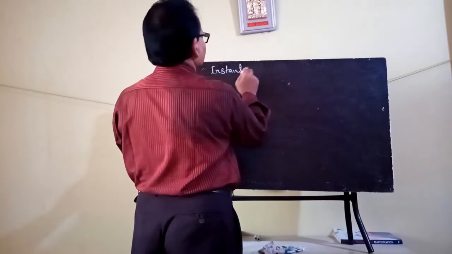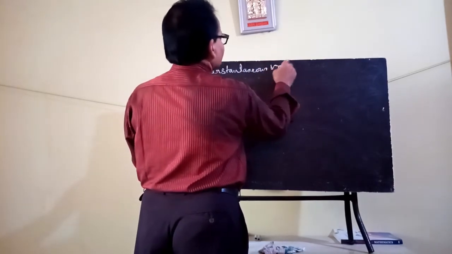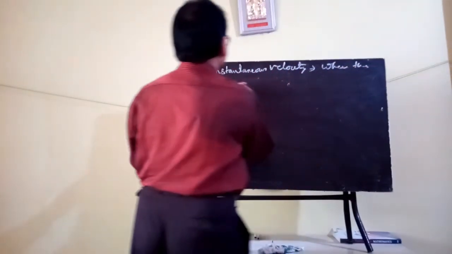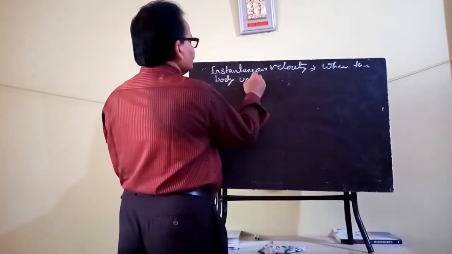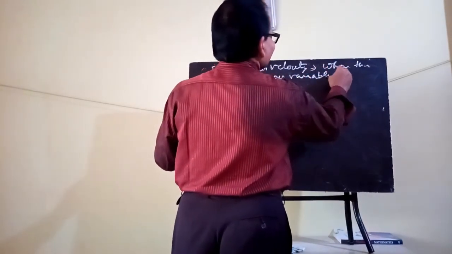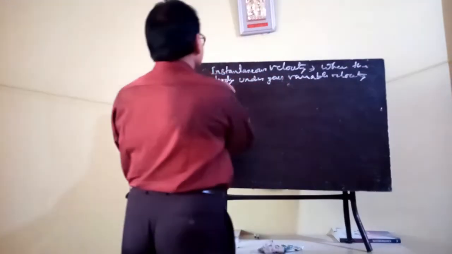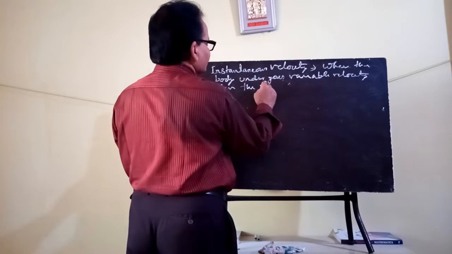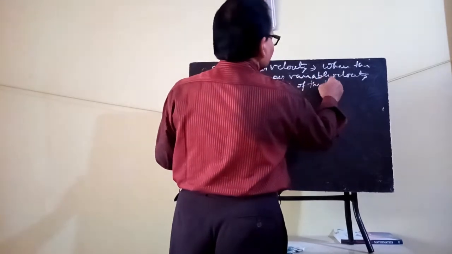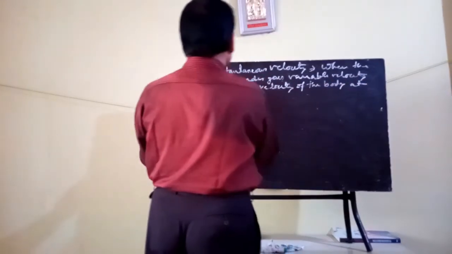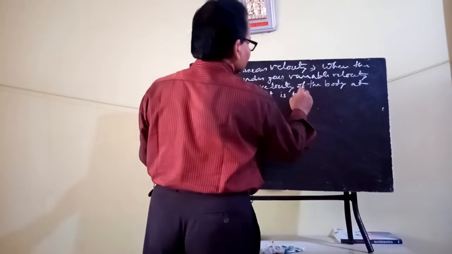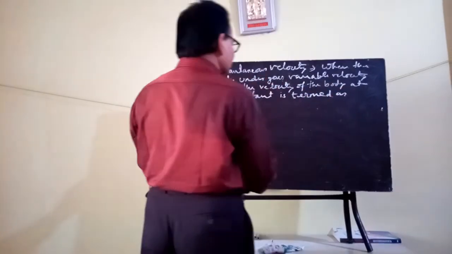Instantaneous velocity. Suppose when the body undergoes variable velocity, then the velocity of the body at any instant is termed as instantaneous velocity.